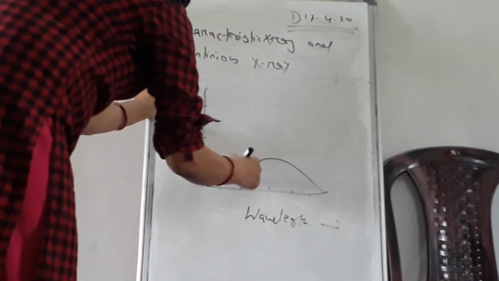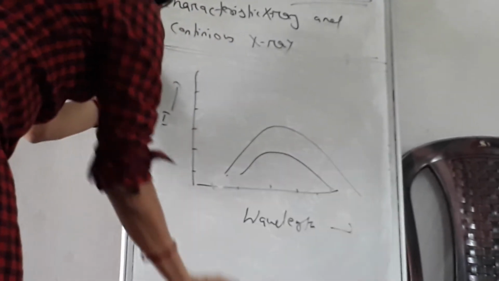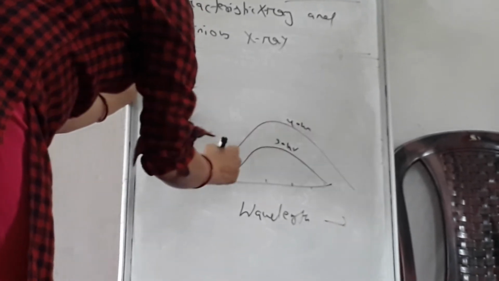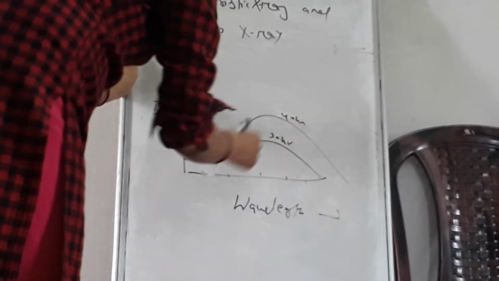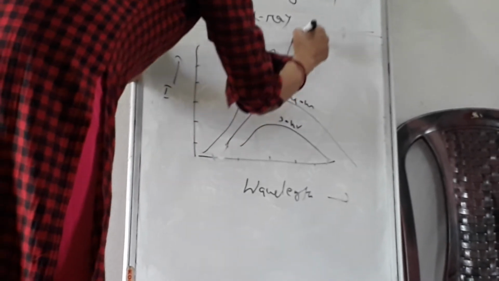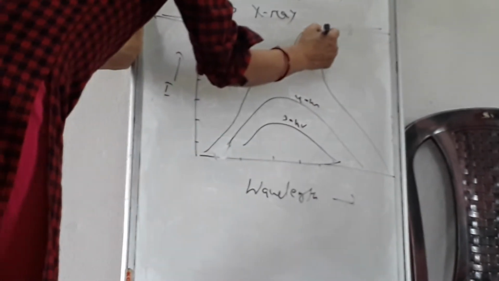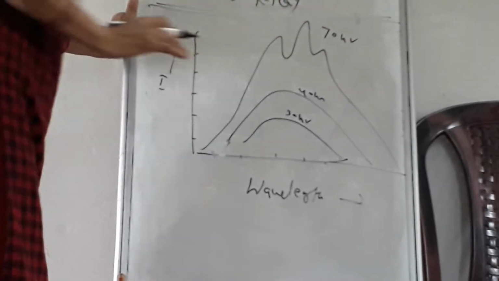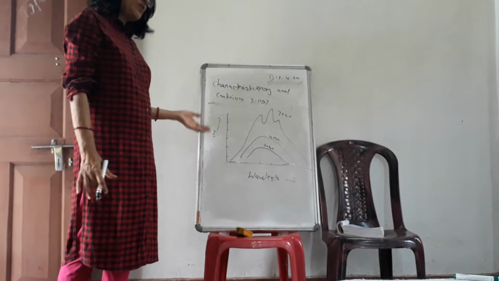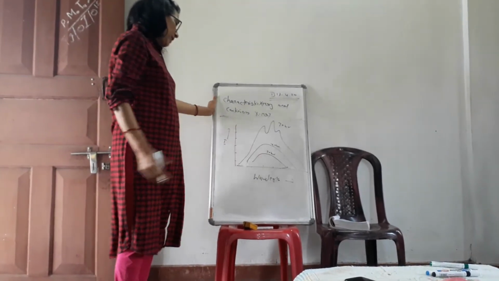If you do it for 40 kilovolt, the graph will be like this. This is for 30 kilovolt, this is for 40 kilovolt. Then for 50 kilovolt, and finally for 70 kilovolt, the graph will have a nature like this. This is the data for tungsten as the material, and it will be similar for other materials taken as target. So this is the X-ray spectra.